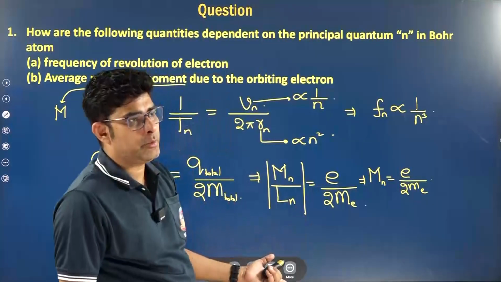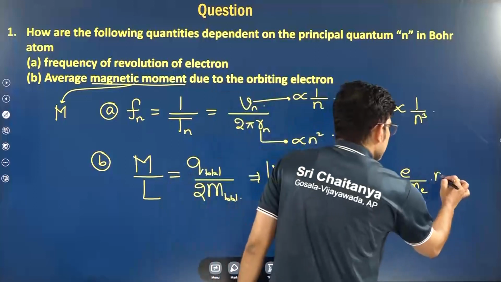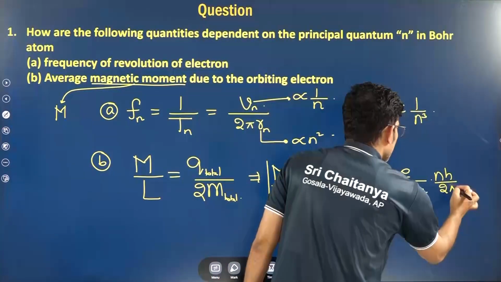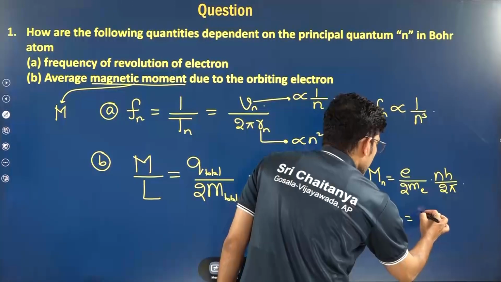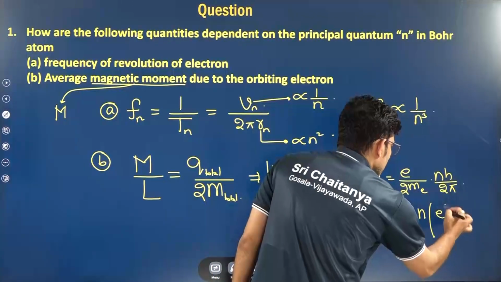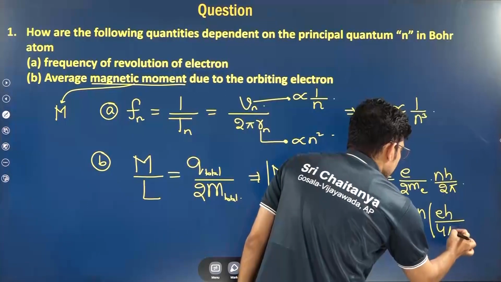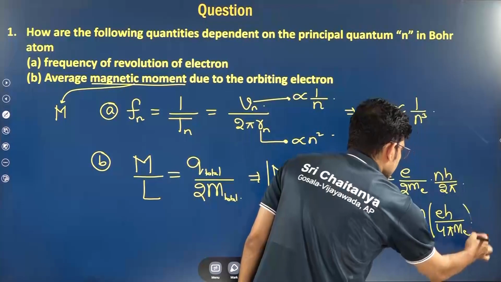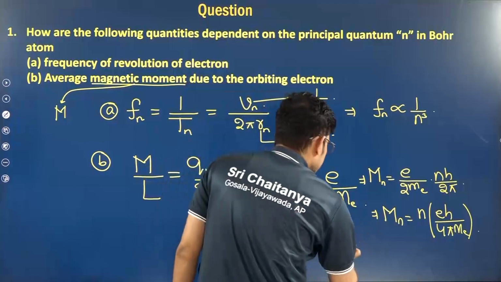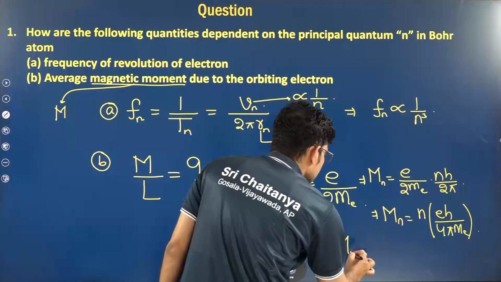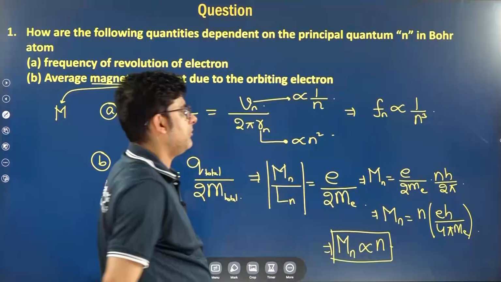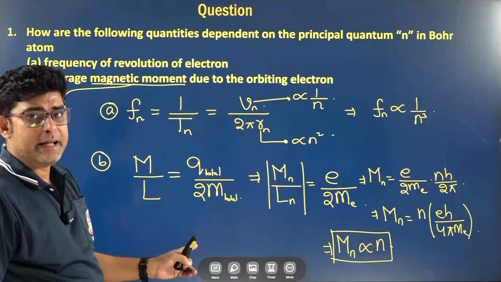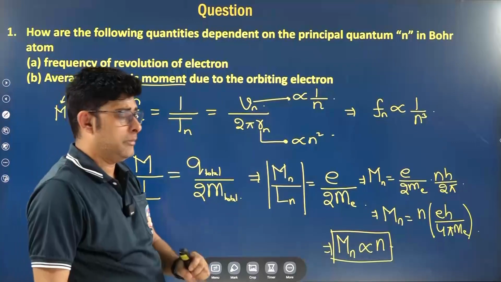Angular momentum we saw for Bohr's atom is nh by 2 pi. So directly nh by 2 pi. So you are getting from this question an interesting formula also, n into eh by 4 pi me. So we can see from here that the magnetic moment in the nth orbit is directly proportional to the principal quantum number. Mn is directly proportional to the principal quantum number.